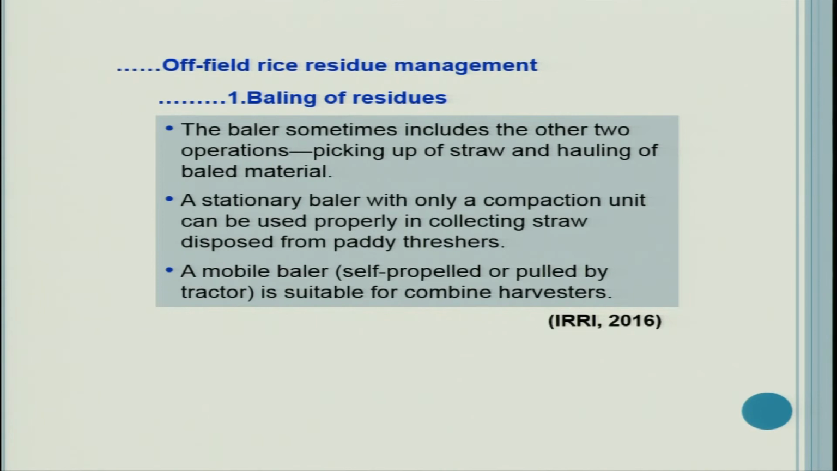Now, the baler sometimes includes the other 2 operations, picking up straw and hauling of baled material. A stationary baler with only a compaction unit can be used properly in collecting straw disposed from paddy threshers. So, there are some fixed machines also where you need to bring straw or raw material from the field using trolleys or any transport equipment. A mobile baler, self-propelled or pulled by a tractor, is suitable for a combine harvester.